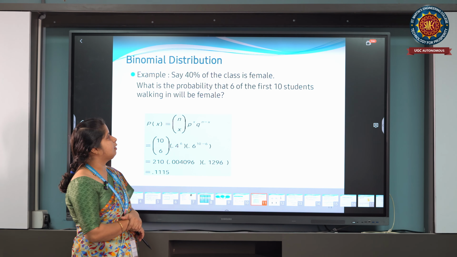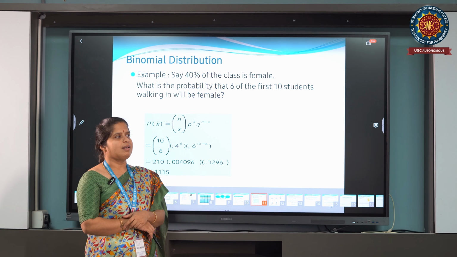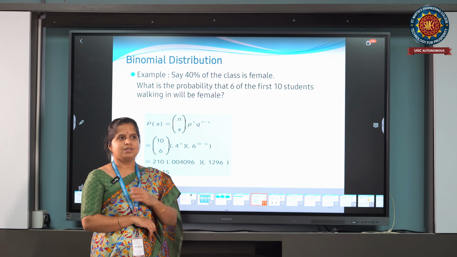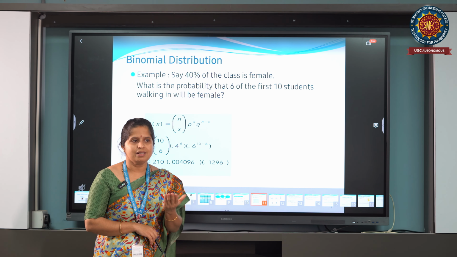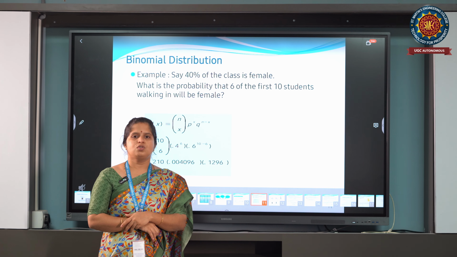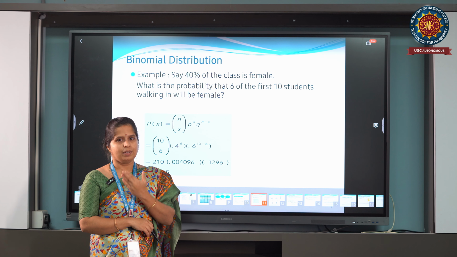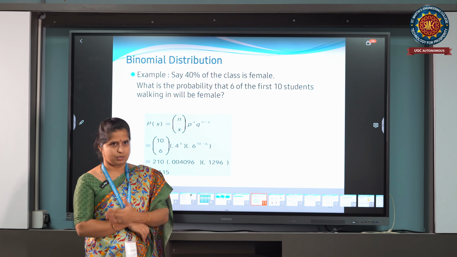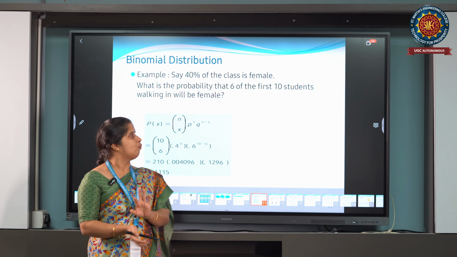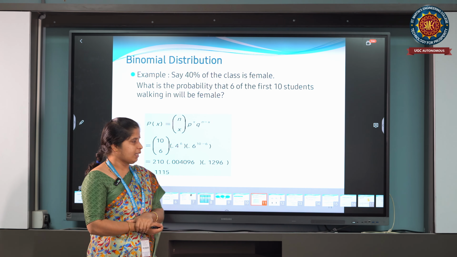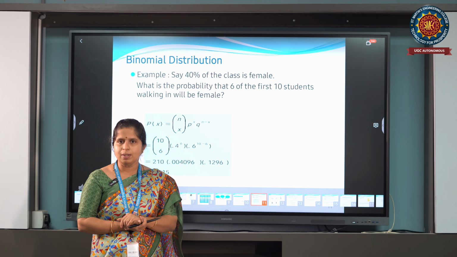Suppose I have a binomial distribution example where it is given that 40% of the class is female, that is, 40% of the students are female students. So I take the probability p of getting a female student as 0.40, because probability always lies between 0 and 1. What is the probability that 6 of the first 10 students walking in will be female?